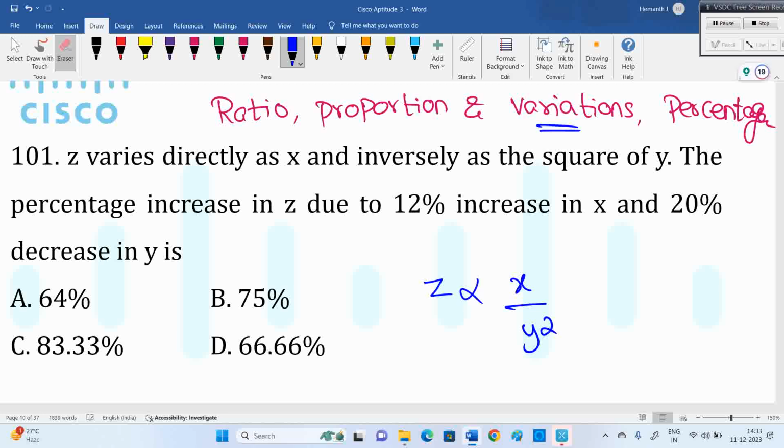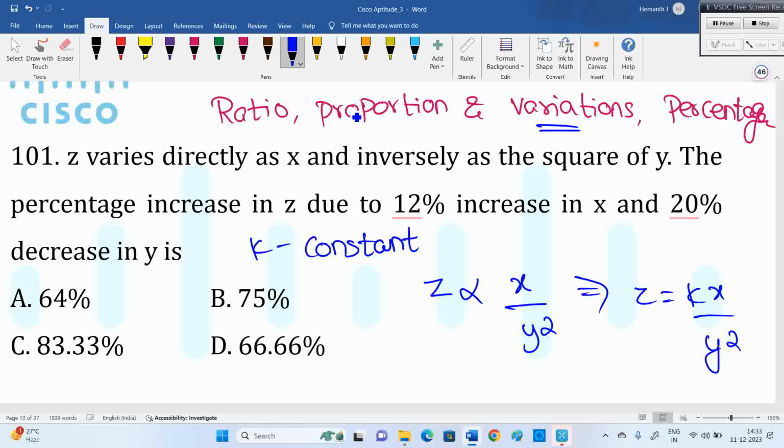But important, there is something called k that will come here. K is a constant. Using the variations concept, z equals k into x divided by y square, where k is a constant. Directly vary with x, inversely vary with the square of y. Sometimes there is a square root of y. Accordingly, we need to modify the equation.